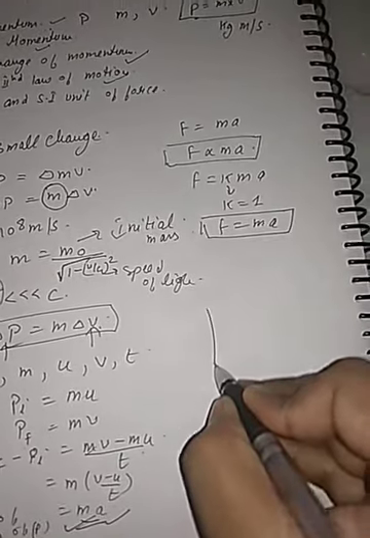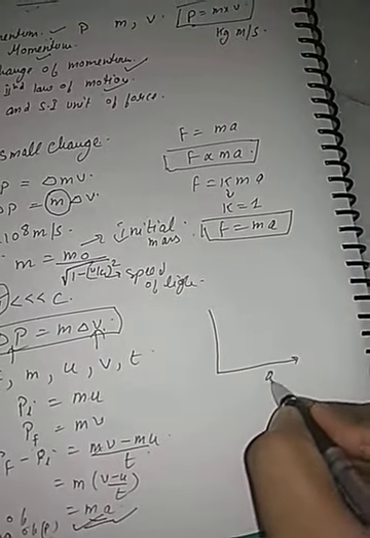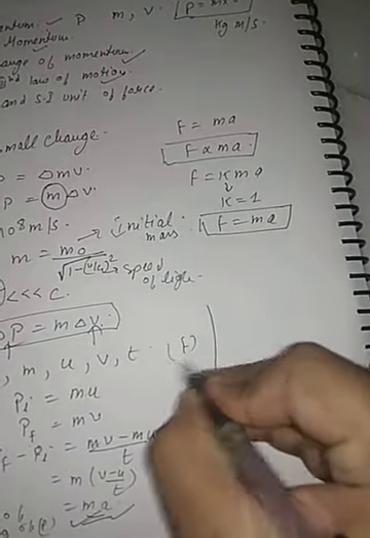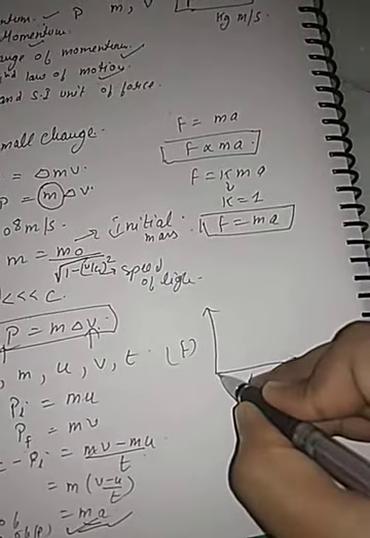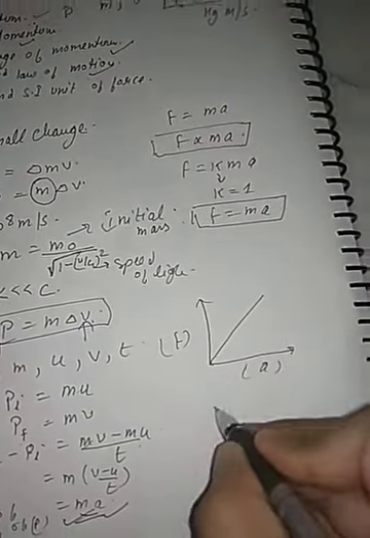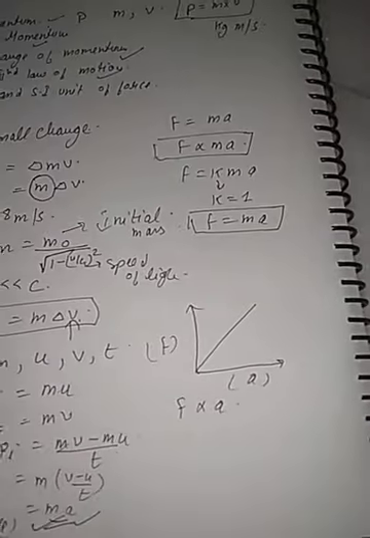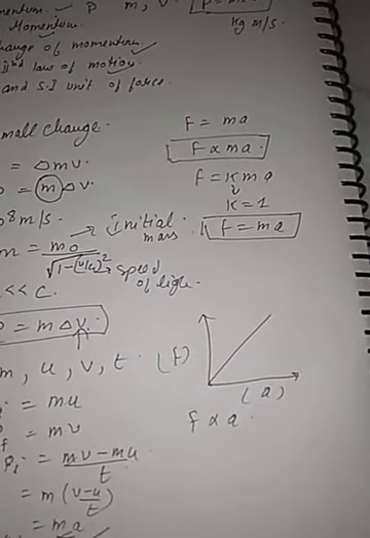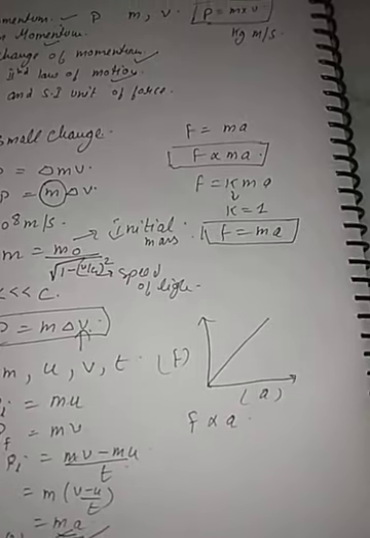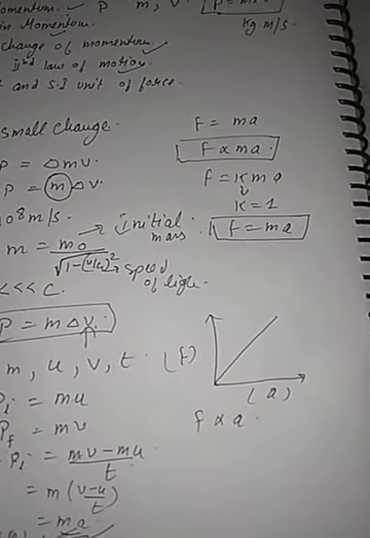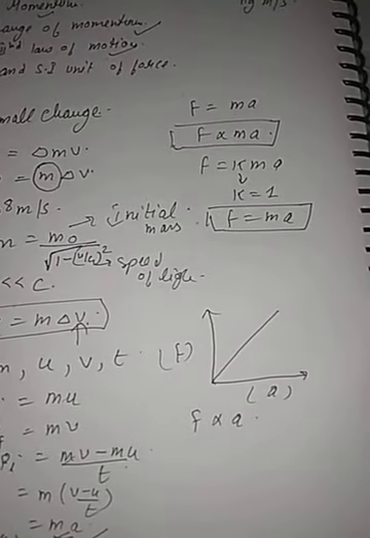That means the acceleration a and force F have a direct relation. That means they are directly proportional. F is directly proportional to a. That means if you apply a larger force, a larger acceleration is produced. Similarly with the mass, if the body is lighter, you have to apply less force.